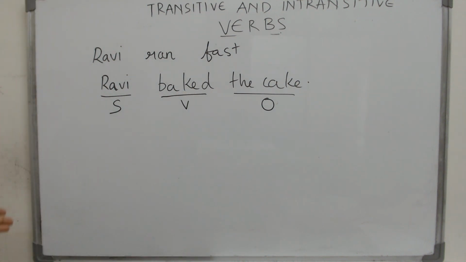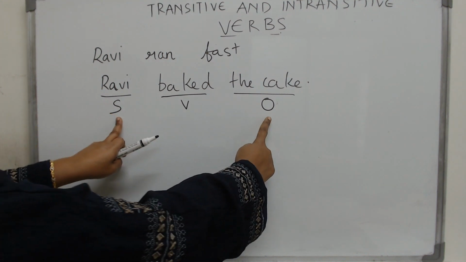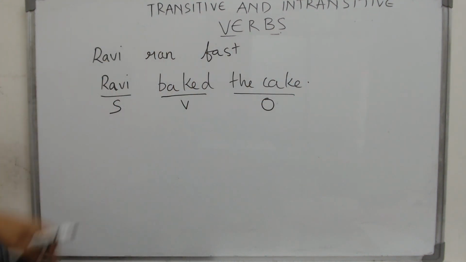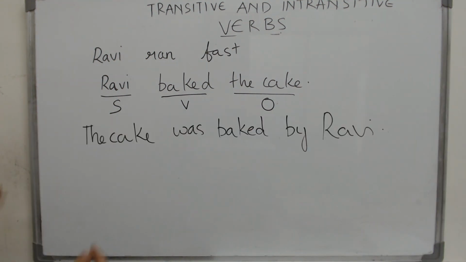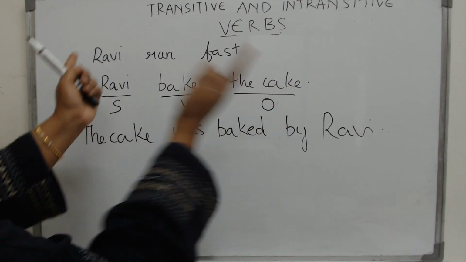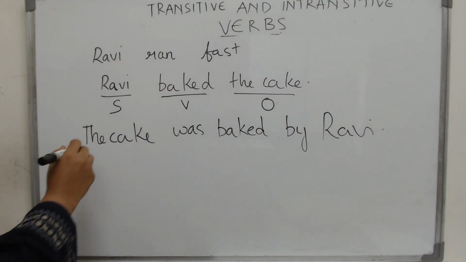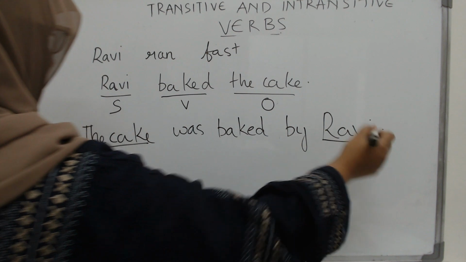Now what is the passive voice about? Passive voice is what we call a backward sentence, or in other words, your subject and your object change places. Then how will your sentence look? It will look like this. There. So what has happened here? Your subject and your object have changed places. So this is what happens.